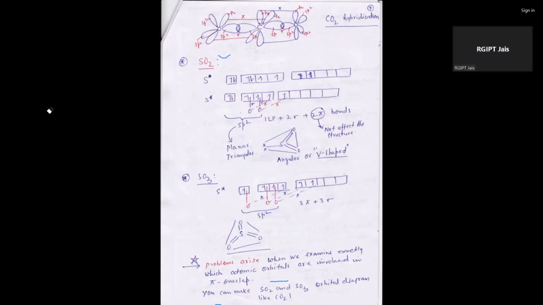Next, if we take an example of SO3, in case of SO3, sulfur is the central metal atom, and at the central atom there is a formation of bonds with oxygen. Oxygen has a tendency to make a pi bond, and the pi bond is formed.